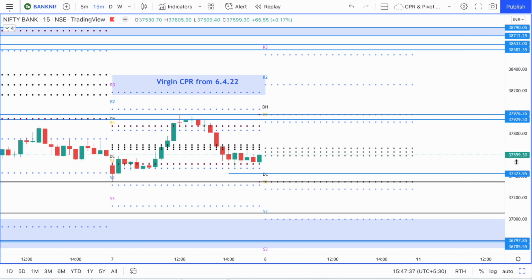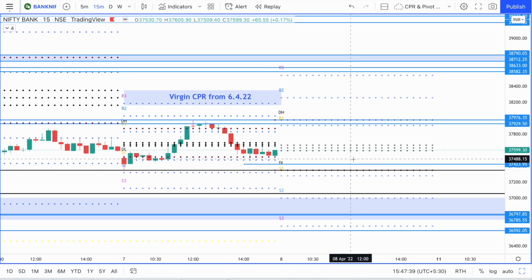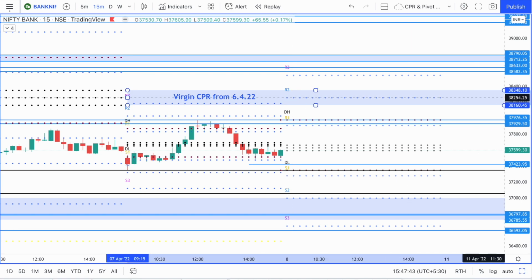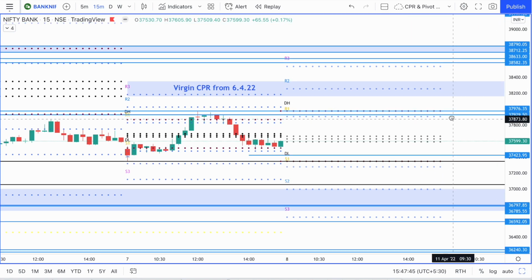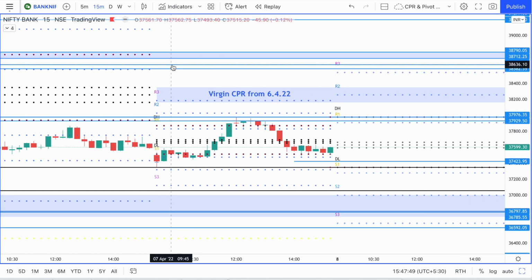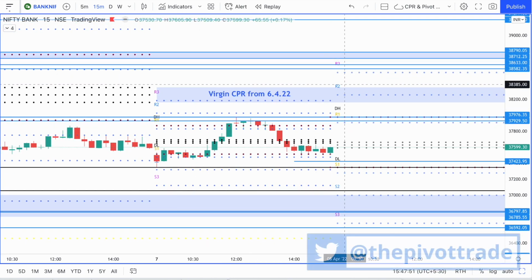Okay, we do not have any virgin CPR for today or for tomorrow in Bank Nifty. We have a virgin CPR coming from the 6th of April 2022. We will just extend that virgin CPR, and we have the rest of the levels marked as they are, and I will be publishing these charts to Twitter, so you can collect these levels from there.